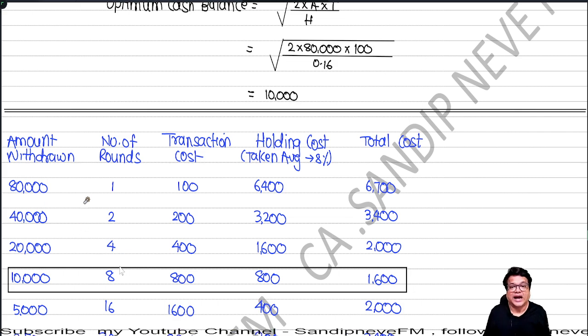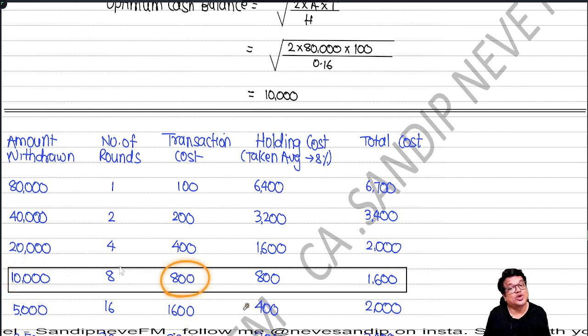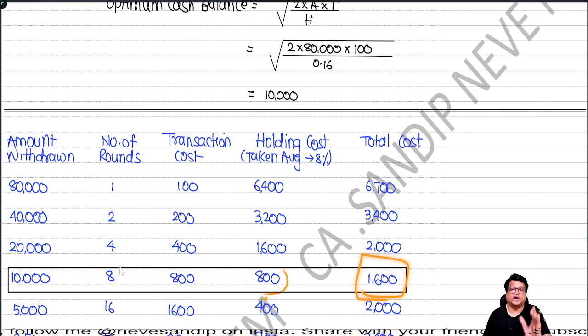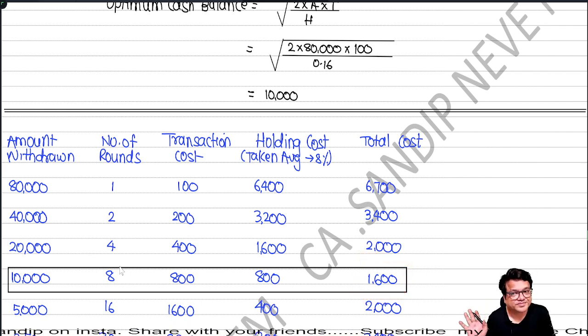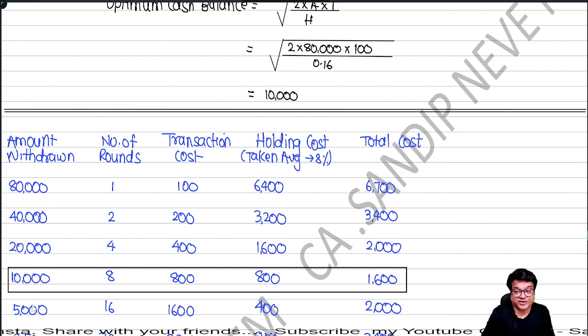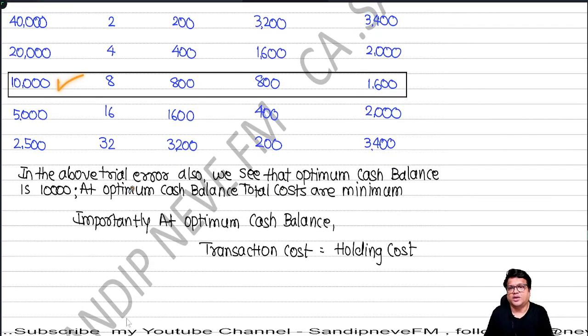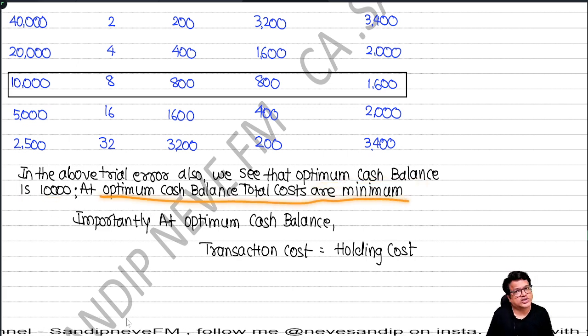And then we go on trying and we realize that when it is 10,000 rupees, transaction cost is also lowest, holding cost is also this, and then we have an overall cost of 1600, which is the lowest total cost. Correct, people? If we try to increase it further, we know that the cost goes on rising. So the best is this only. So in the above trial and error, we also see that optimum cash balance is 10,000. So optimum cash balance is one where the total costs are minimum.